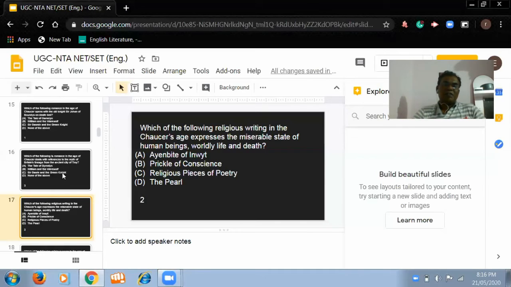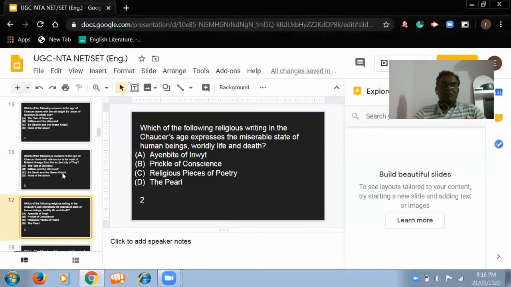First is the miserable state of human beings. Second is worldly life, and third is about death. But in which religious writing is such a story included? This story is included in the Prick of Conscience. So the answer is the Prick of Conscience. Prick of Conscience is a very famous religious writing during Chaucer's age, and it deals with the miserable state of human beings, worldly life, and death.